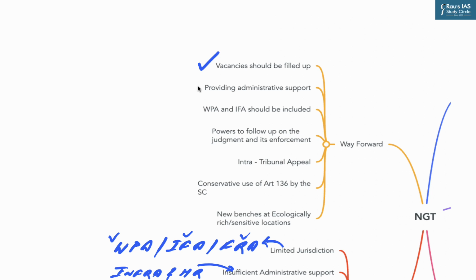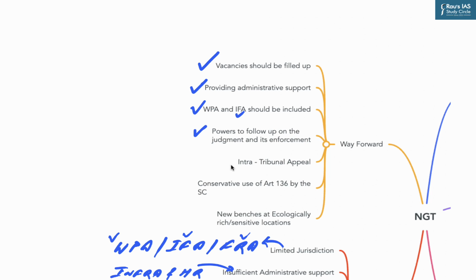As we have already seen that NGT lacks administrative support, so providing administrative support is of paramount importance. The Wildlife Protection Act and Indian Forest Act along with FRA should be included under the purview of NGT. Now NGT must be given tribunal powers to follow up on the judgment and enforce its judgment for complete justice to take place.